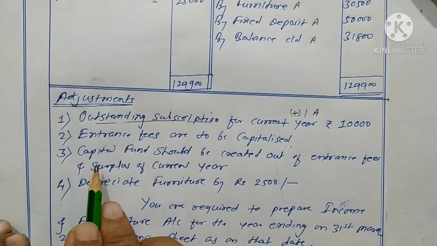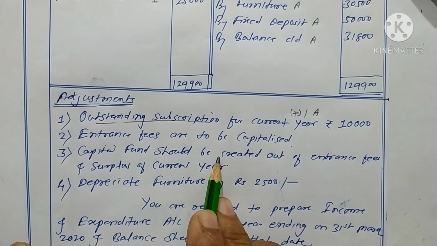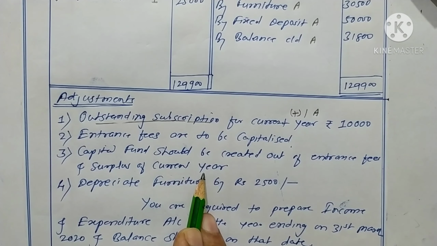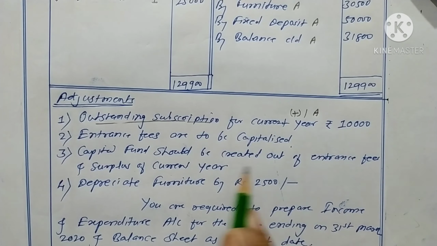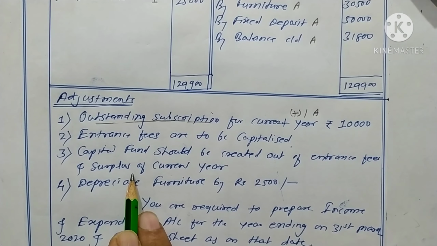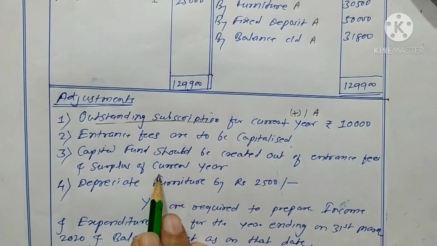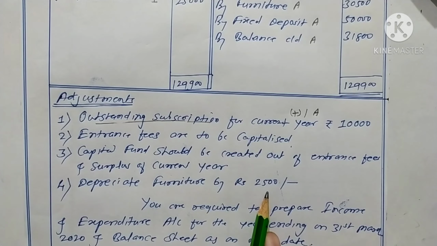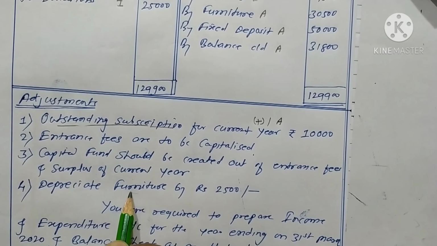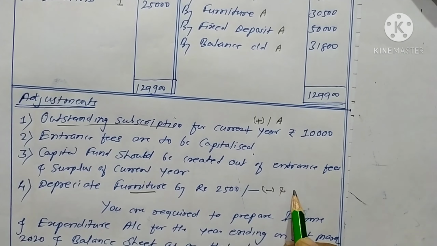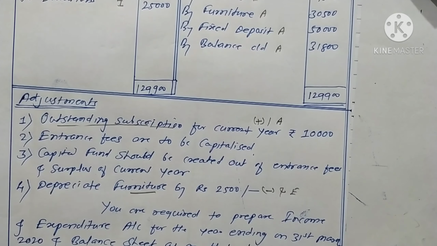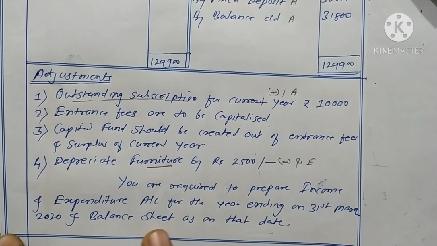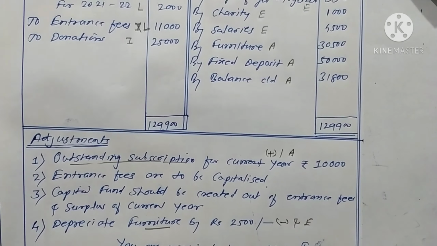Now next, third adjustment. Capital fund should be created out of entrance fees and surplus of the current year. There is no opening balance of the capital fund. Entrance fees and surplus is treated as capital fund. Okay, it is informative. Fourth adjustment. Depreciate furniture by rupees 2,500. It is to be deducted from furniture account and the second effect will affect expenses. You are required to prepare income and expense account for the year ended 31st March 2020 and balance sheet as on that date. Now we go to the answer sheet.